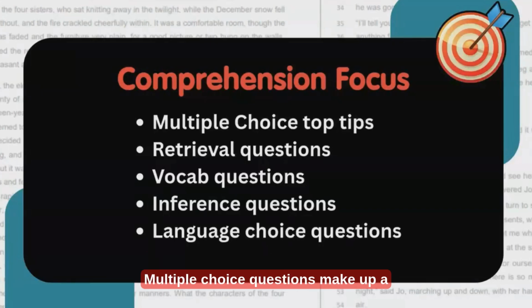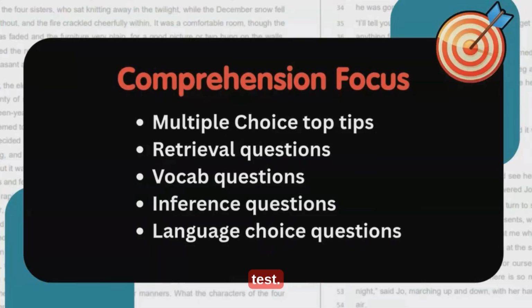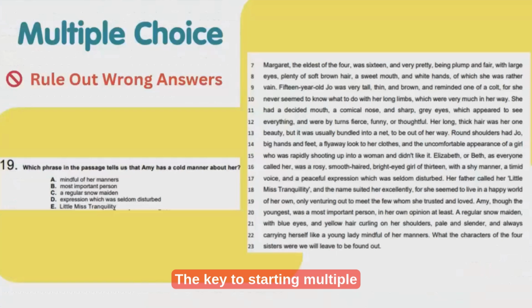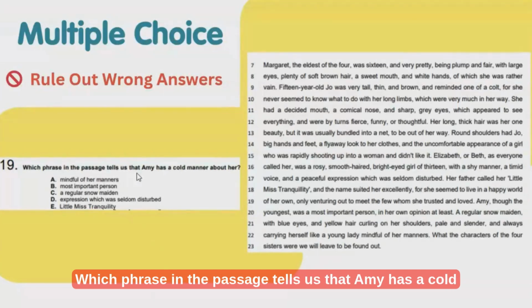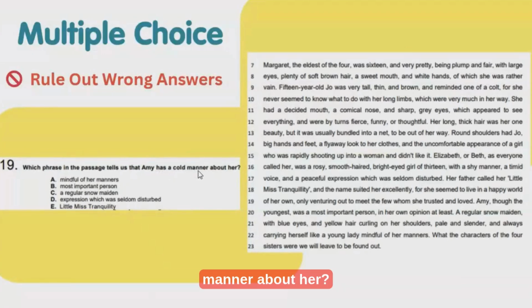Multiple choice questions make up a large proportion of the SEAG comprehension test. The key to starting multiple choice questions is really that you shouldn't just look for the right answer. You want to rule out the wrong answers, leaving you with a few options, which narrows your choice down and improves your chances. Which phrase in the passage tells us that Amy has a cold manner about her?